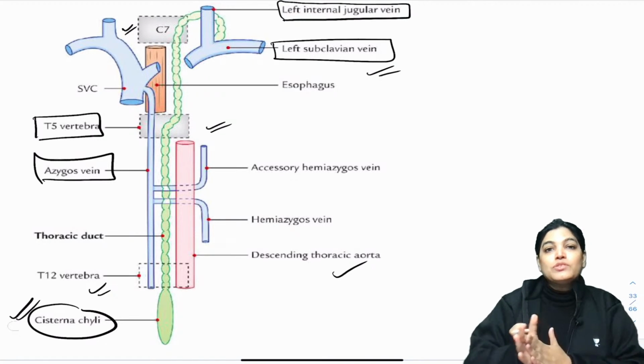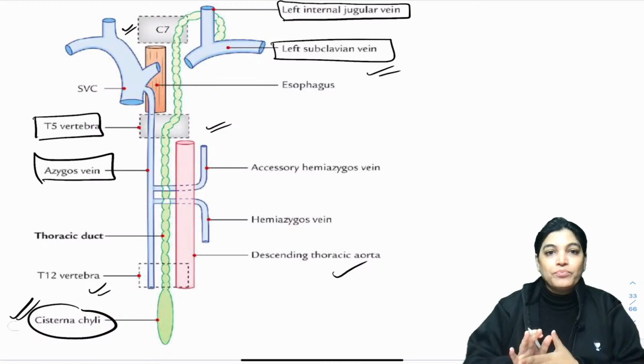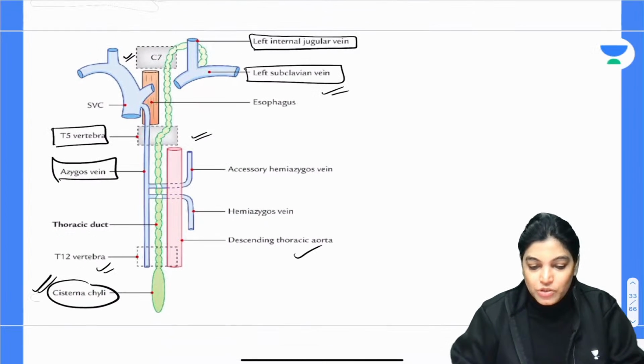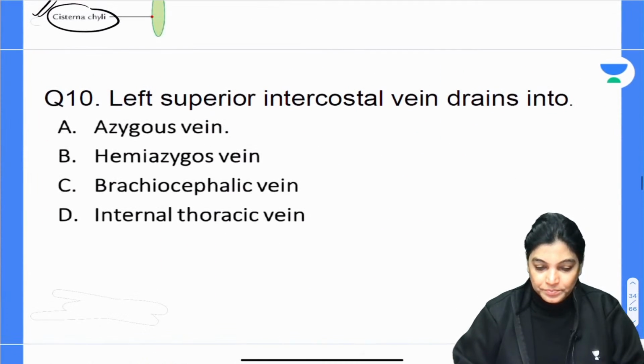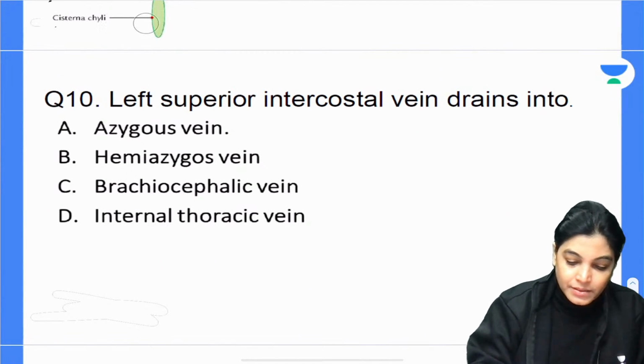So this is all in short about the thoracic duct.